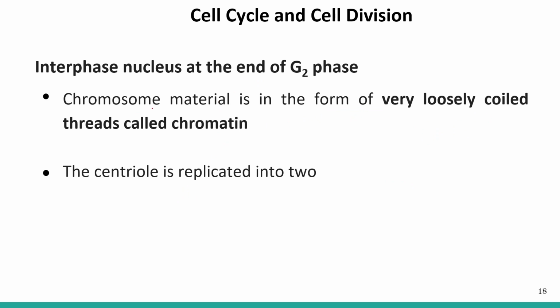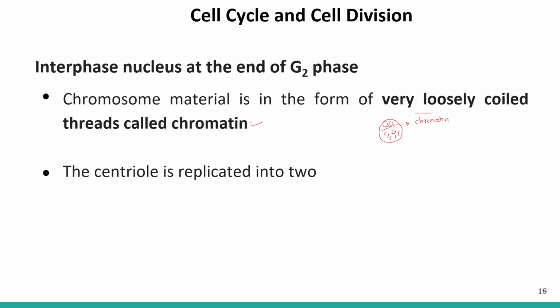Another thing to remember is that the chromosomal material is in the form of very loosely coiled chromatin, so a chromatin network is visible. If this is the nucleus, chromatin is visible like this, as thread-like structures.